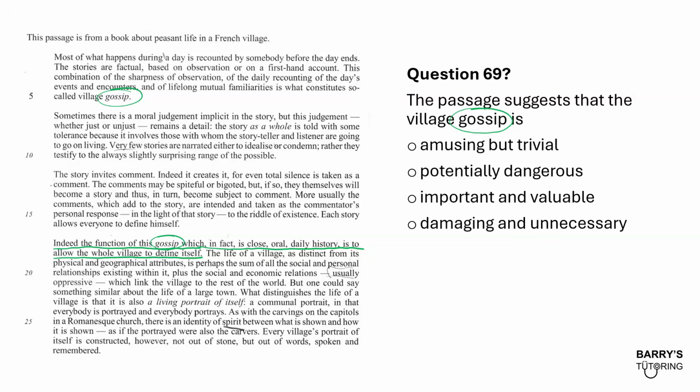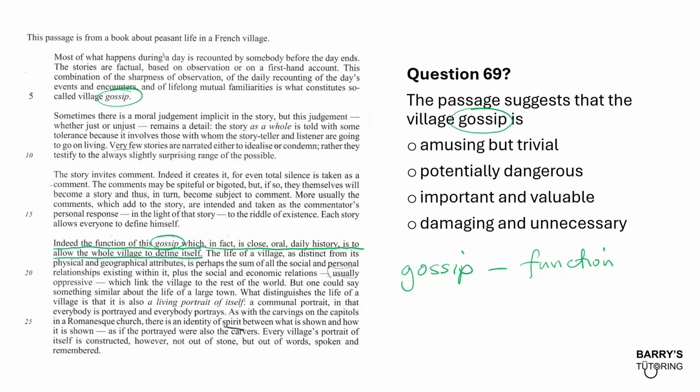Now, because we're trying to find out what the passage is suggesting about gossip, I think it's important to pick words that are associated with gossip. So for example, right now, with the word gossip, I have a few word associations, which is that gossip has a function. Let's read about gossip in the first paragraph.